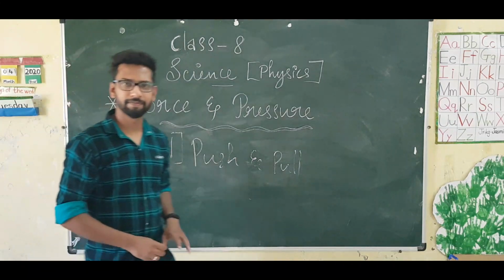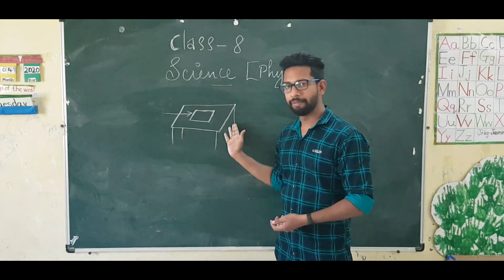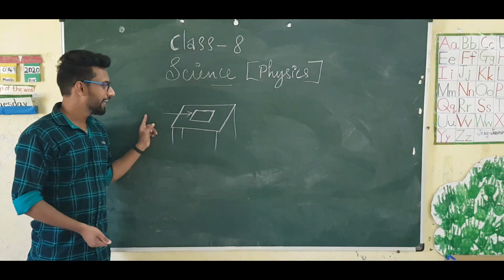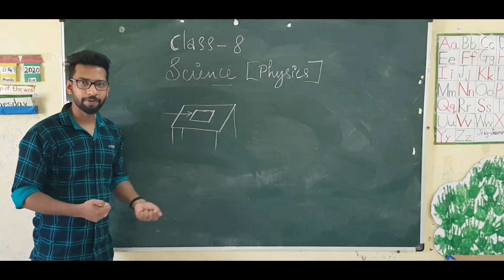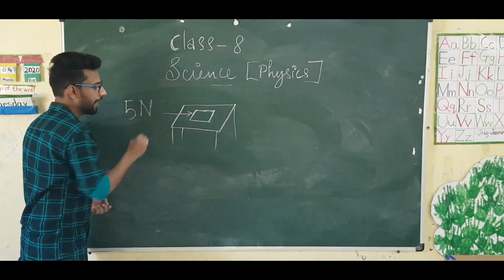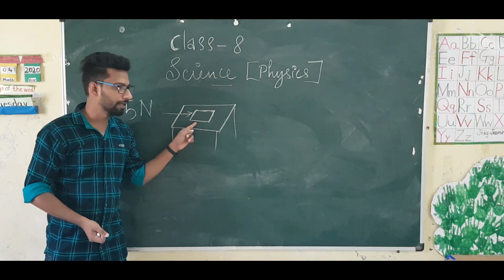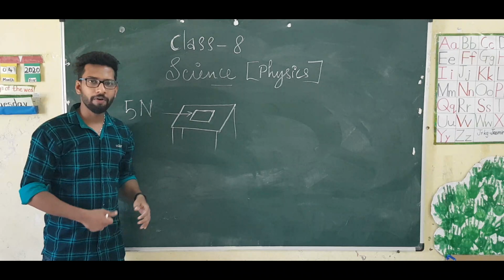Is it clear? Consider an example. I have drawn a table on the board. I am applying a force in this direction. So how can we represent the force? Let it be 5 Newton. I am applying a force of 5 Newton from this side on this book which is placed on the table, in this direction. So what will be the result?